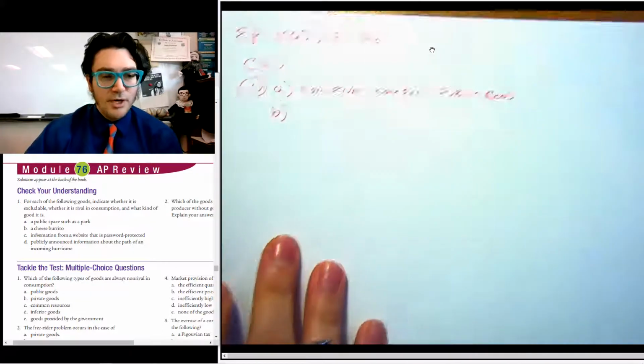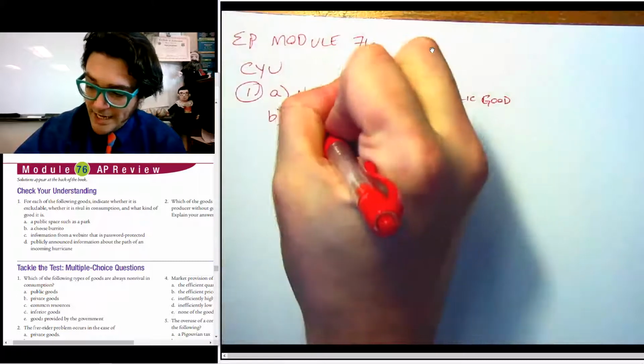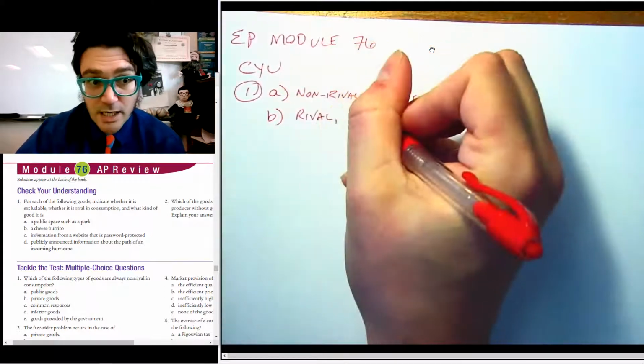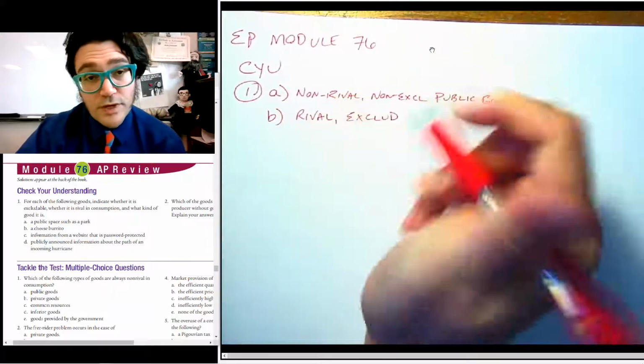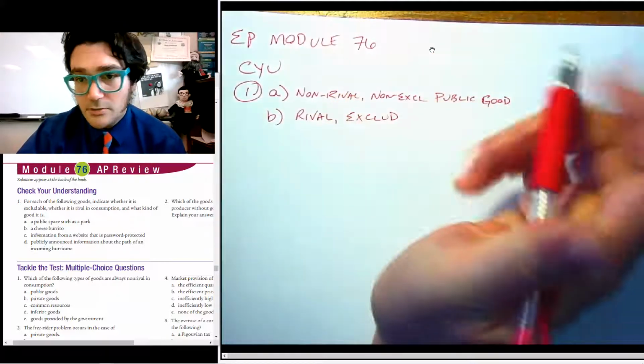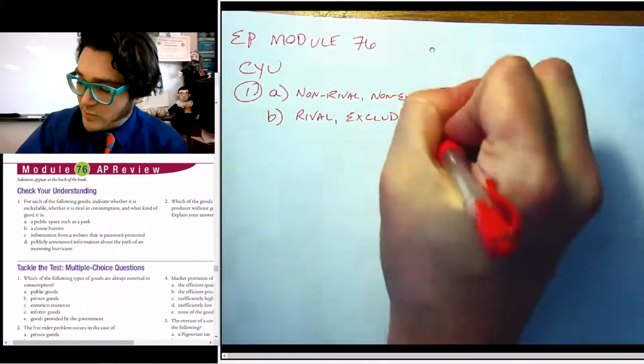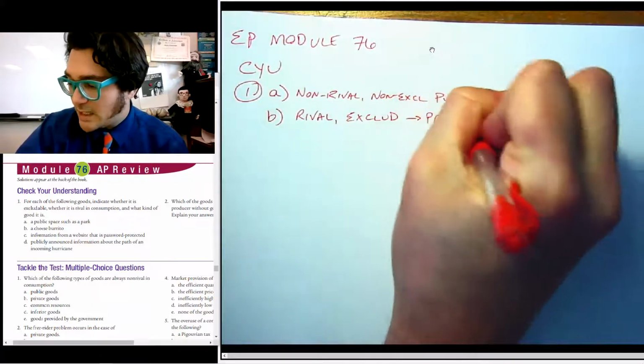B, cheese burrito. That is rivalrous. I eat the burrito, you may not. And it's excludable. If you do not pay for the burrito, you cannot eat the burrito. So therefore, it is a private good, the exact opposite.